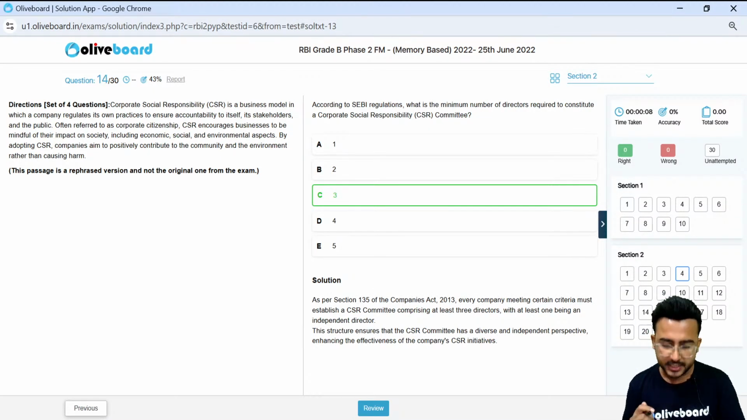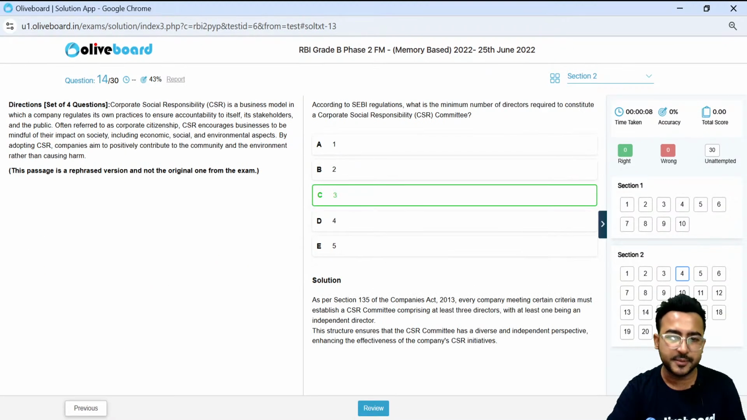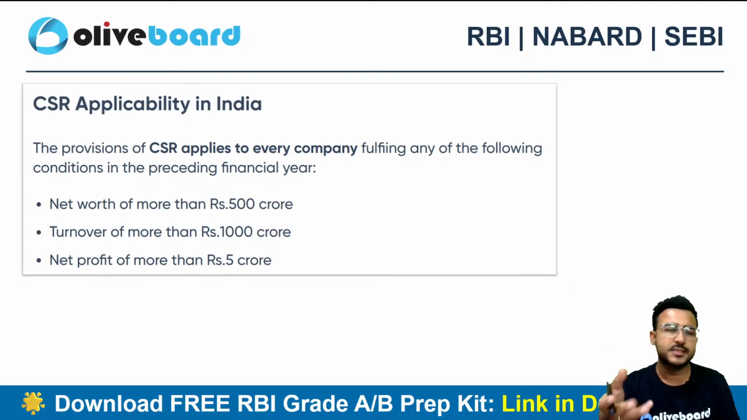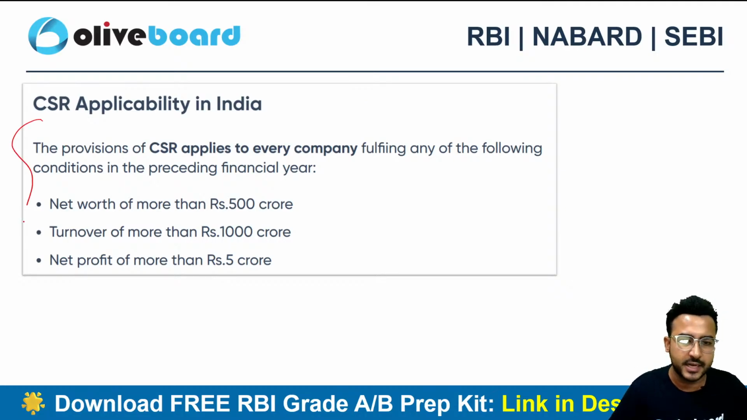Okay, so minimum 3 directors are required to constitute the CSR committee, and out of these 3 we need at least one as independent director, right? So this is the CSR applicability. Not all the companies need to contribute to society. You need to contribute only if you are fulfilling these conditions, right?